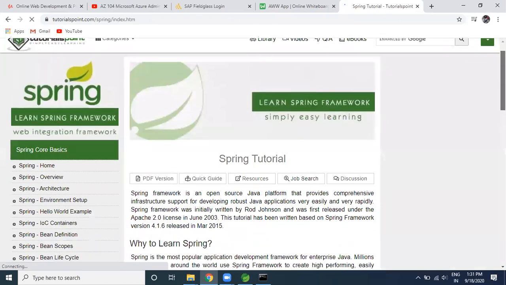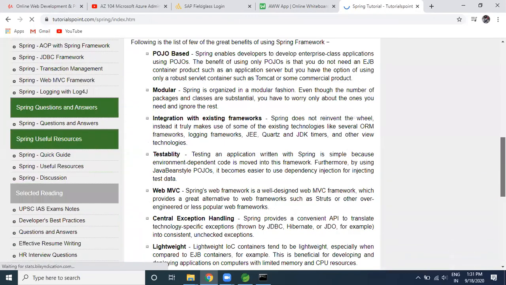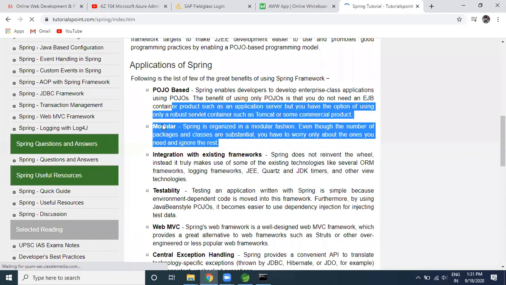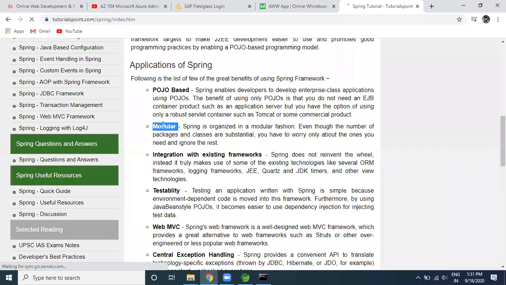If you see one of the very basic things, you will be able to see how exactly Spring is trying to maintain some POJO classes. POJO classes means plain old Java object. It's having modular programming. You have seen it's trying to maintain different modules, means JDBC is there, MVC is there, AOP is there. If we have the integration with the help of different kind of things,